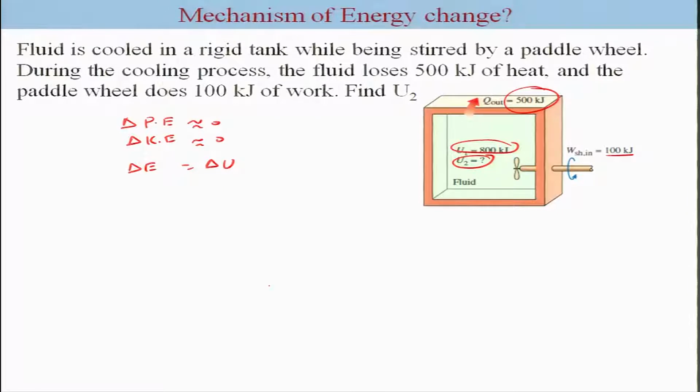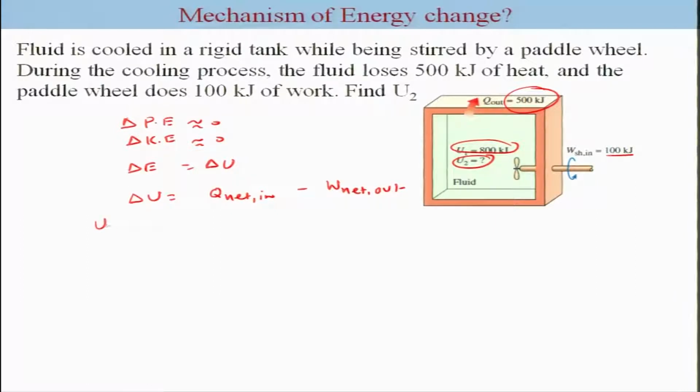With this we can use two ways to solve this problem. One, considering again the sign convention, which says that delta U is nothing but Q net in minus W net out.